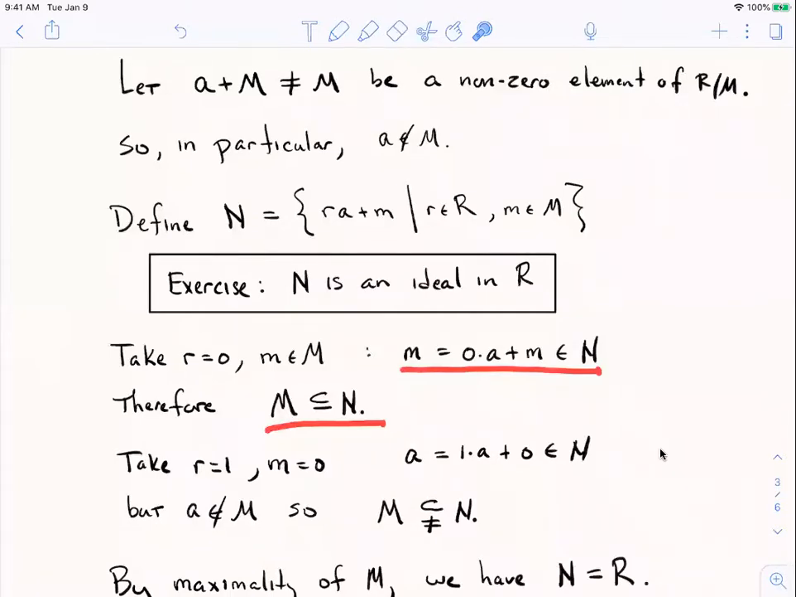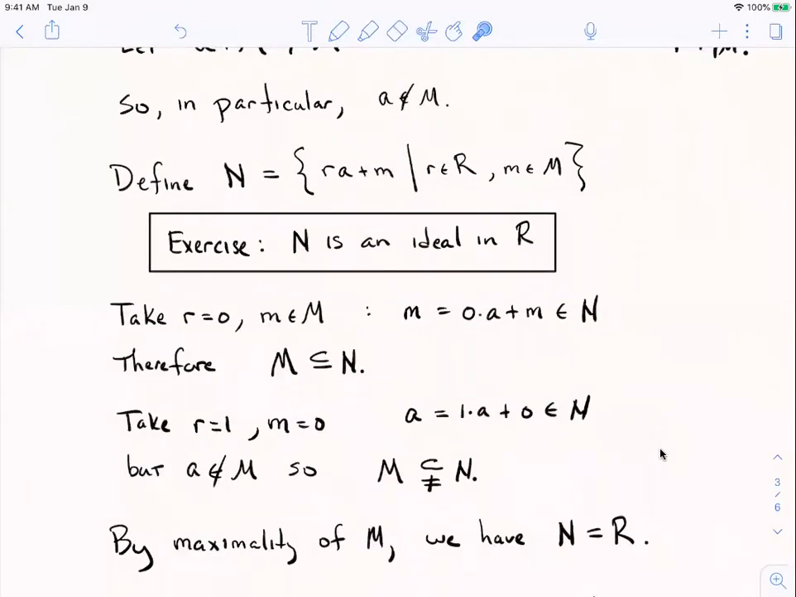All right. I'm just making strategic choices. If I take R to be 1 and M to be 0, then I can see that A belongs to N, right? A is 1 times A plus 0. But that element A we wrote above is not an element of M. So this ideal N properly contains M, right? Because I found an element, namely A, that's in N, but it's not in M. So that subset inclusion is proper. I write that not equal sign under the subset symbol to emphasize that it's a subset, but they're not equal.